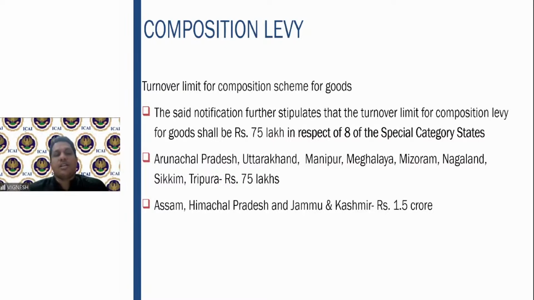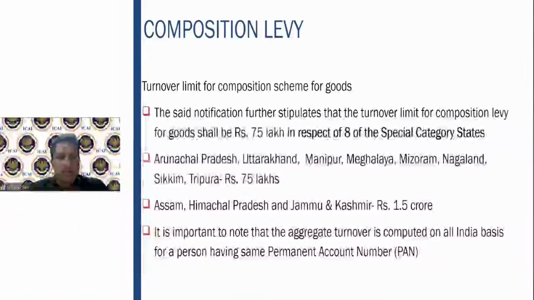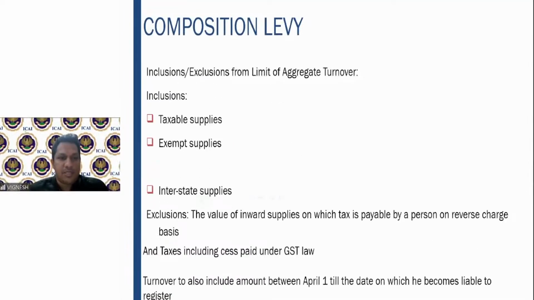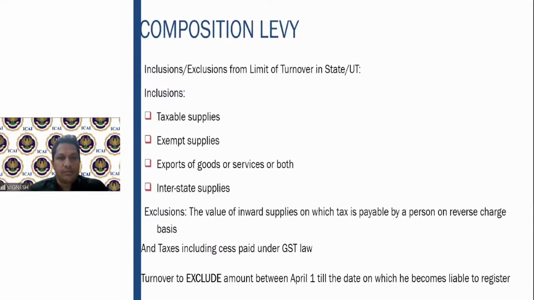So I've given the respective states where the turnover is there. Accordingly, you have to mention. Section 10 subsection 2A is a new section which has been added, which talks about the turnover limit for services, which is 50 lakhs. Again, the moment it crosses 50 lakhs, option will lapse. What has to be included in the aggregate turnover? Taxable supplies, exempt supplies, export of goods or services or both, interstate supplies. Exclusions: inward supplies on which reverse charge mechanism is paid has to be excluded. Turnover should also include the amount between April 1st till the date on which he becomes liable for registration. That also you have to include in the turnover.